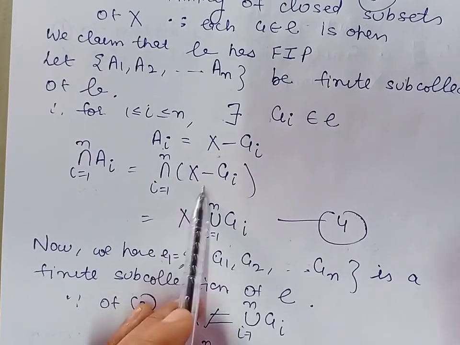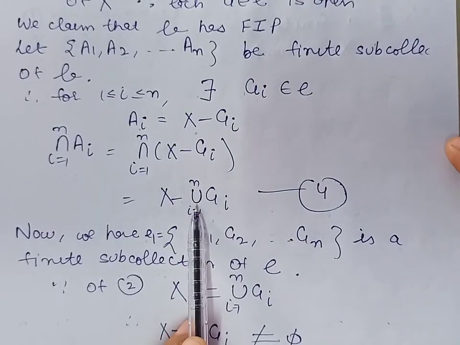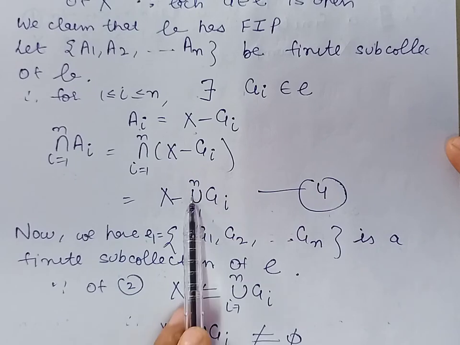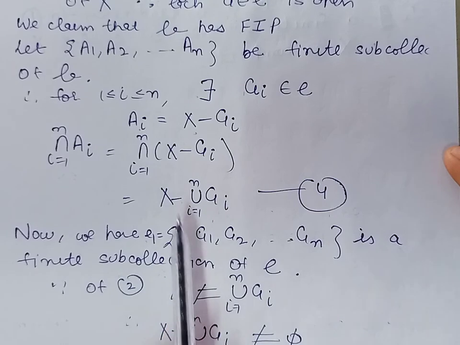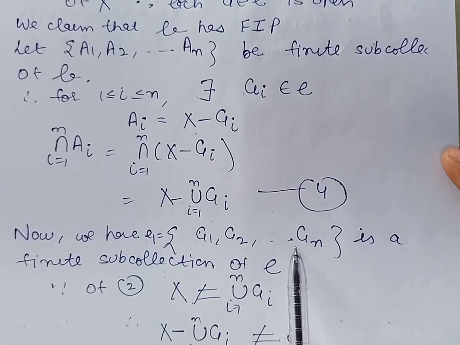By De Morgan's law, this can further be written as the complement of the union of Gi's, i varies from 1 to n. Thus, we have a finite subcollection consisting of the members G1, G2, G3 up to Gn.